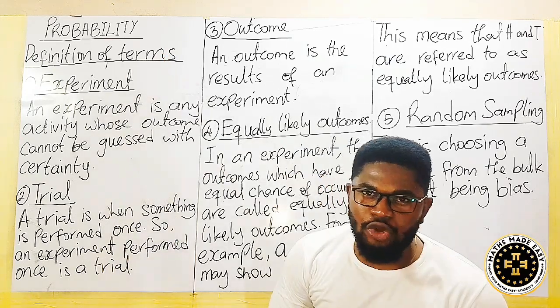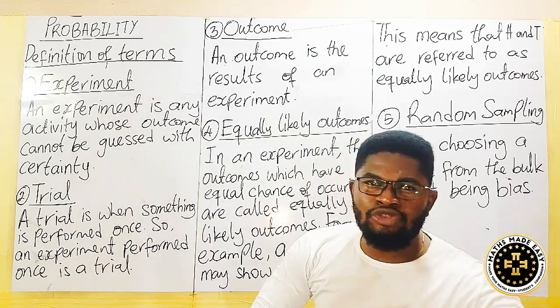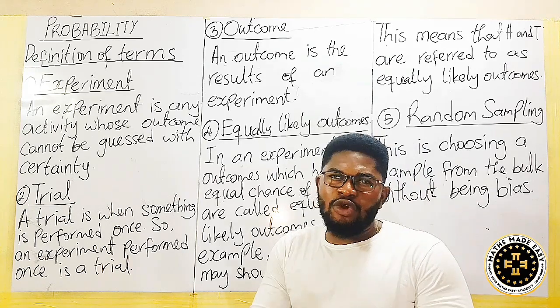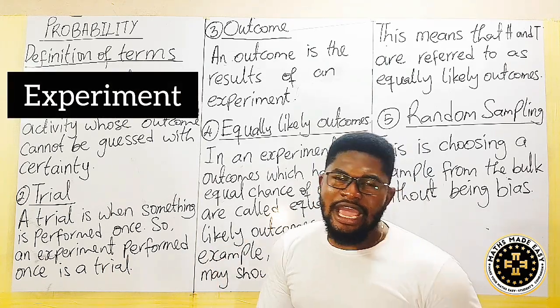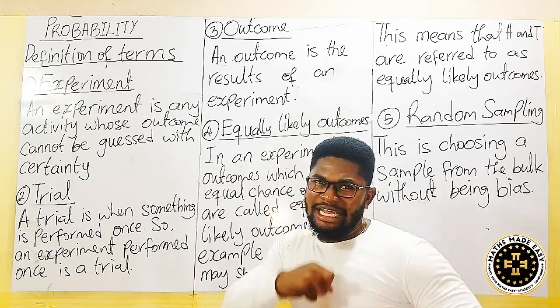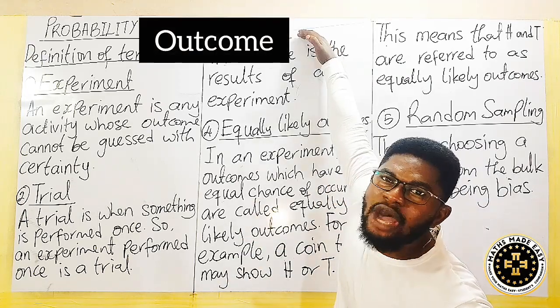Are we getting what is going on here? So when you are trying to do something to get a result, we call that thing that you are doing an experiment. And the result you get or the answer that you get is what we call the outcome.